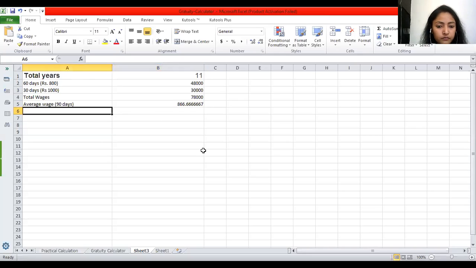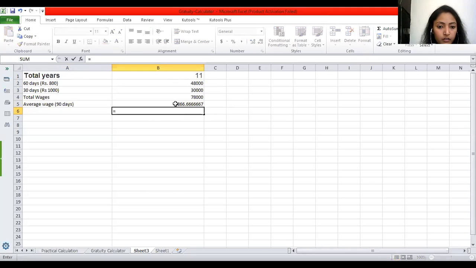Total years were 11 and your average wage is 866 per day. So what we had done, that for every year he will receive 15 days of wages.